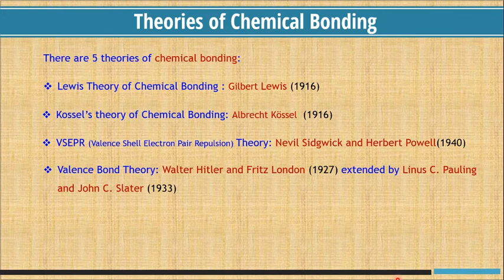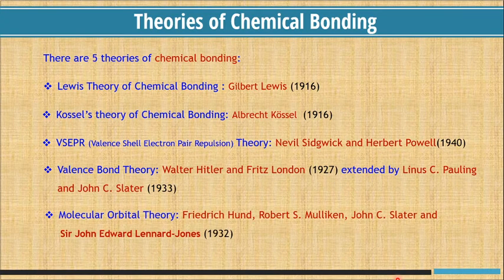and Fritz London 1927, which was further extended by Linus Pauling and John Slater in 1933. Molecular orbital theory was presented by Friedrich Hund, Robert Mulliken, John Slater, and John Lennard-Jones in 1932.